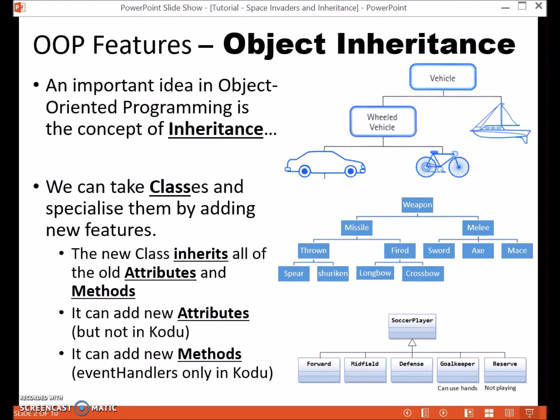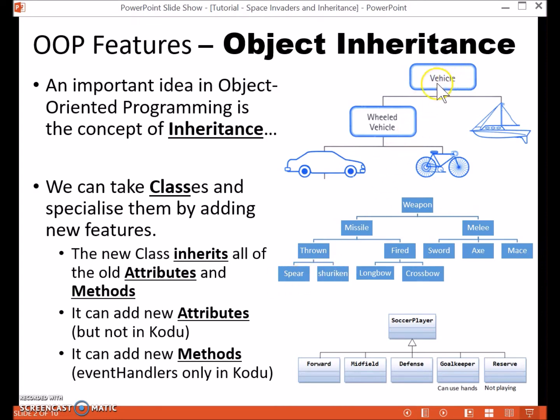One of the main ideas we will include here is object inheritance. This is a very important concept in object-oriented programming, and the idea is that we can take an object and specialize it by adding extra abilities and sometimes extra properties. An example of inheritance can be seen here.